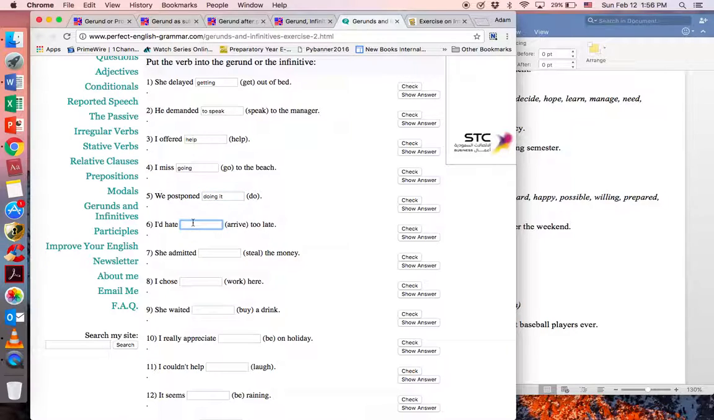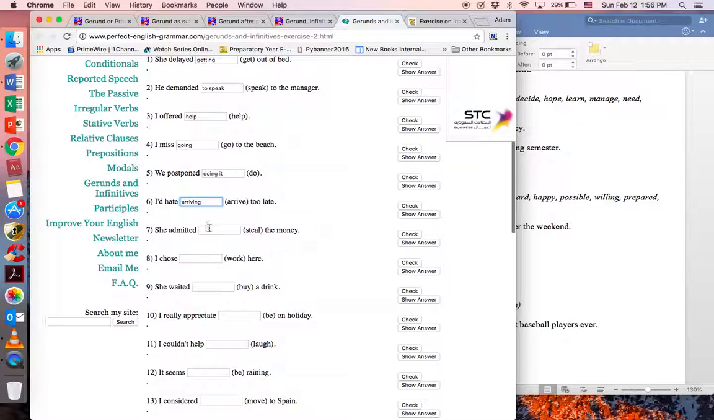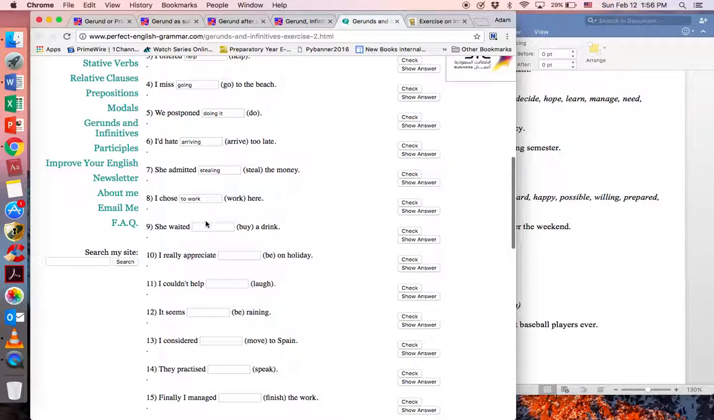I hate arriving too late, or I hate to arrive too late? I hate arriving too late. I hate to arrive too late. You could also use I hate to arrive too late, but it sounds redundant. I hate arriving too late is better. She admitted stealing the money. I chose to work here, not I chose working here. She waited to buy a drink, or she waited buying a drink? Nope, she waited to buy. I really appreciate being on holiday, or to be on holiday? Being, of course.